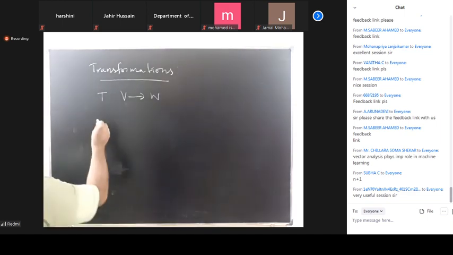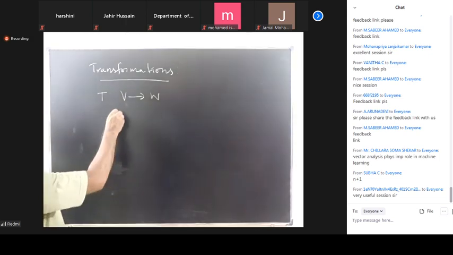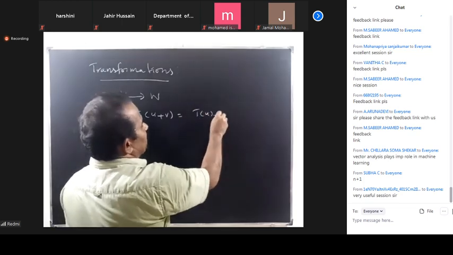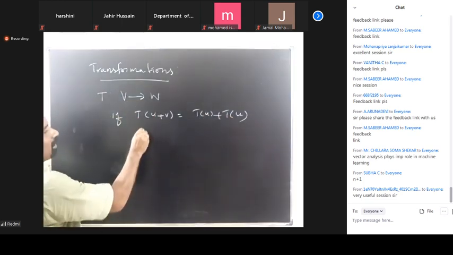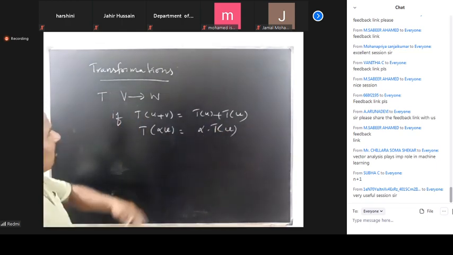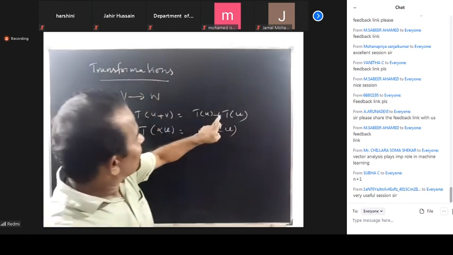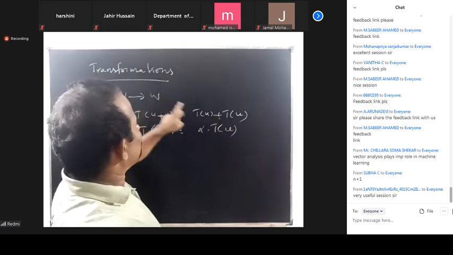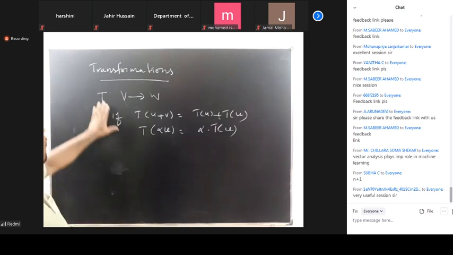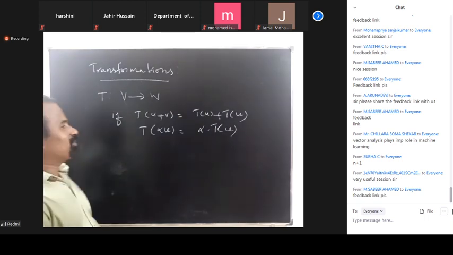This transformation is said to be a linear transformation if T of u plus v is equal to T of u plus T of v, and T of alpha v is equal to alpha times T of v. The addition on the left is in V, and the addition on the right is in W. If it satisfies these two conditions, then we say that it is a linear transformation.